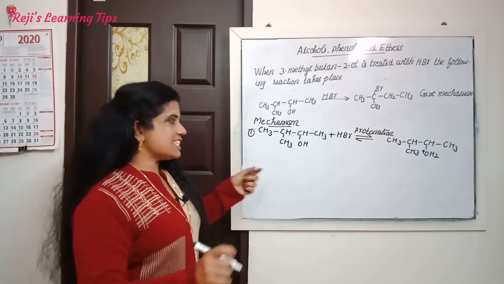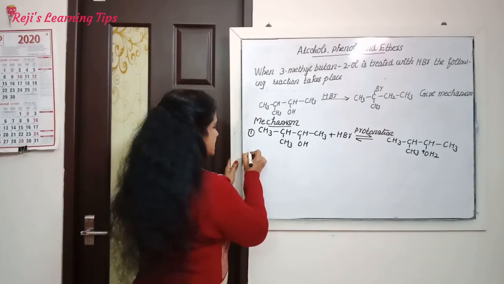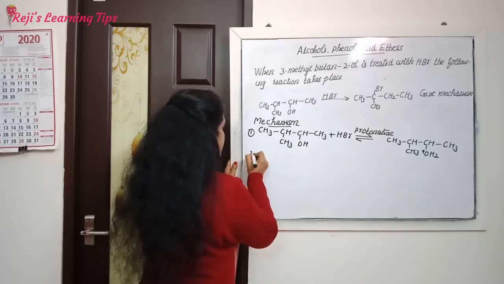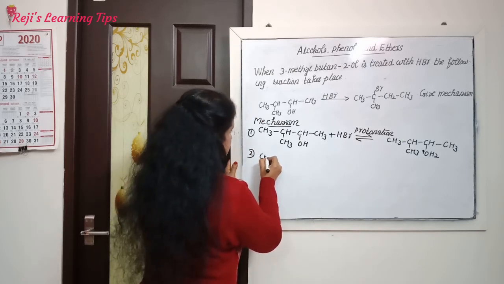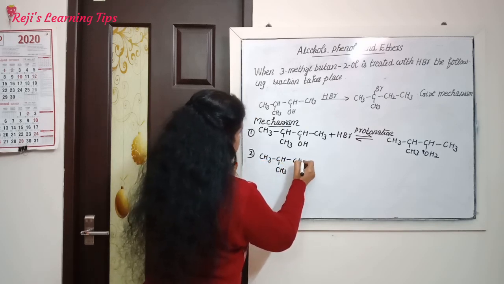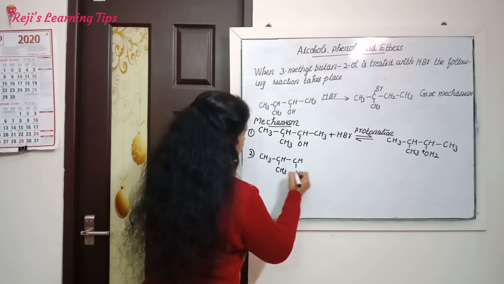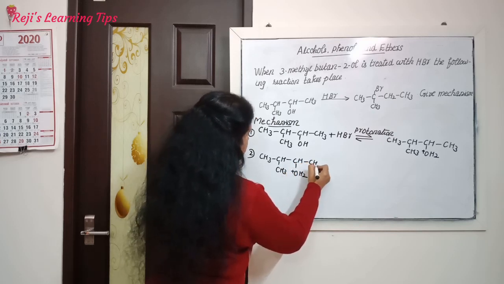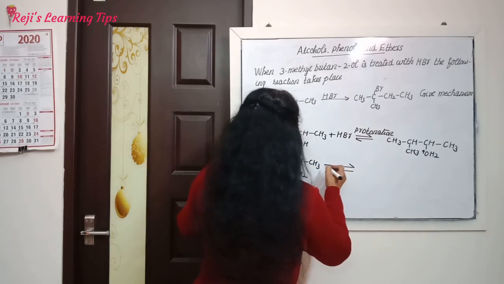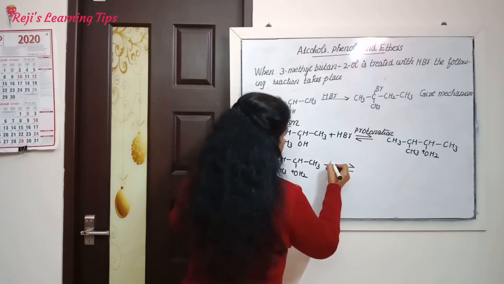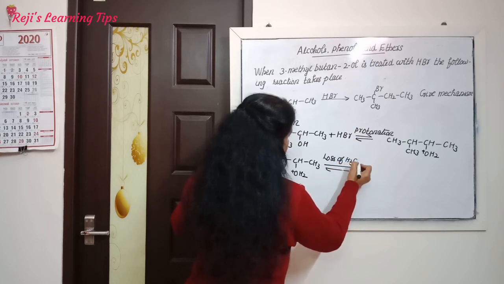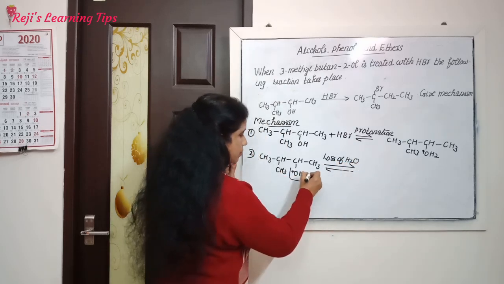Understood? Then the second step, that is loss of water. So we can write the second step here. That is CH3, CH, CH3, CH, OH2, CH3. Water is removed from this compound. Loss of water. That is minus H2O is removed from here.